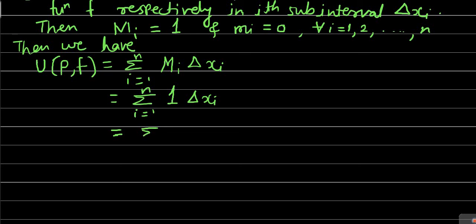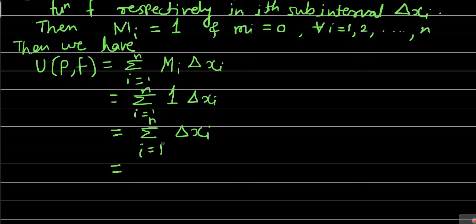So we got the summation over i equal to 1 to n of delta xi. What is this summation? It means the summation of the lengths of each and every subinterval: the length of the first subinterval plus the length of the second plus the third, up to the length of the last subinterval.